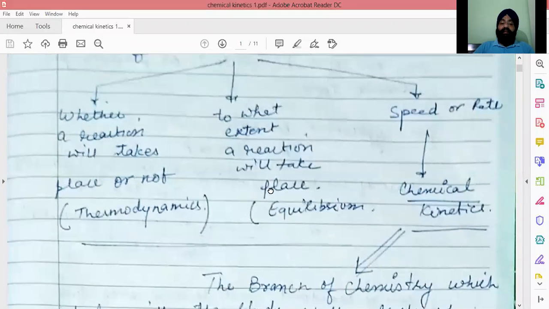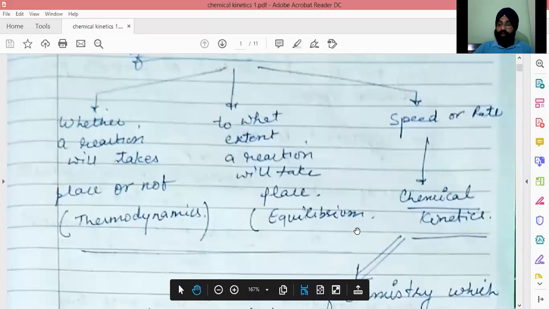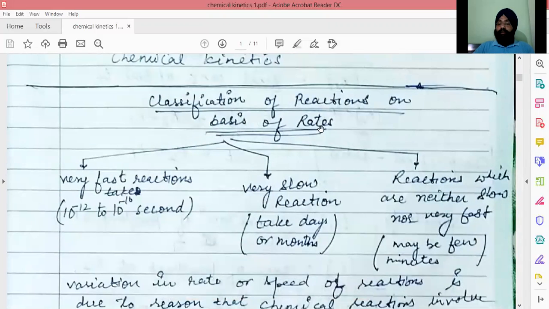Earlier in class 11th, these two aspects have already been discussed: whether a chemical reaction takes place, and to what extent it will take place. Now the third is speed, and that is under the head of chemical kinetics. Kinetics means movement, motion. The next topic is the general classification of reactions on the basis of speed. On the basis of speed, the reactions are of three types: very fast, very slow, and moderate.